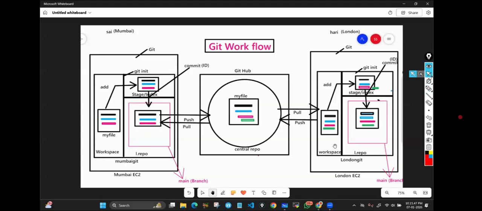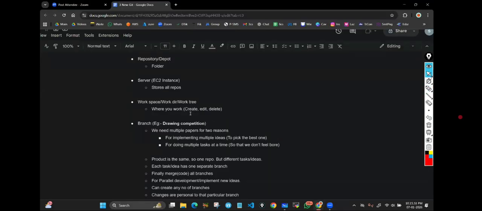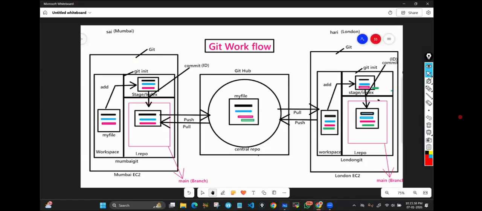Okay? That's why they have a name called workspace, where you work physically. You work. Okay. Then coming to branch. What do you mean by branch here?